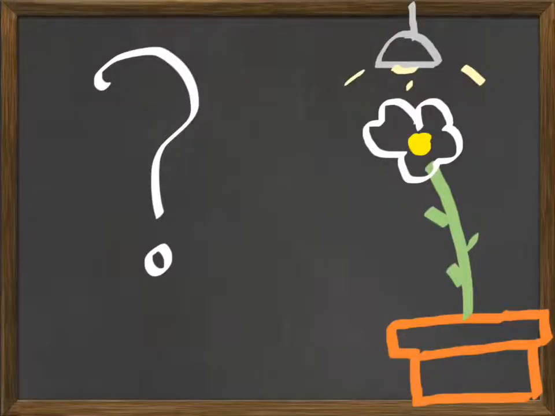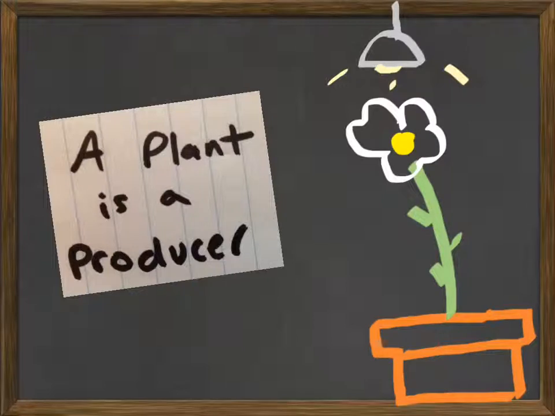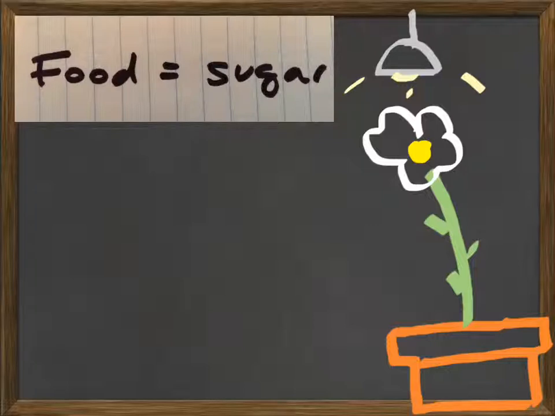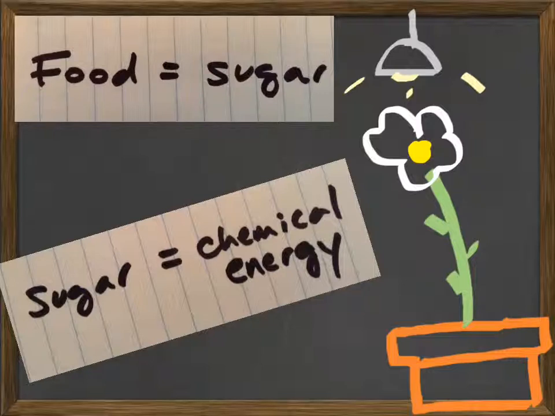What is a producer? Can you recall? A producer is an organism that produces its own food. A plant is a producer. And if you can remember, food for a plant equals what? Sugar. Food for a plant equals sugar. And of course, sugar equals chemical energy.